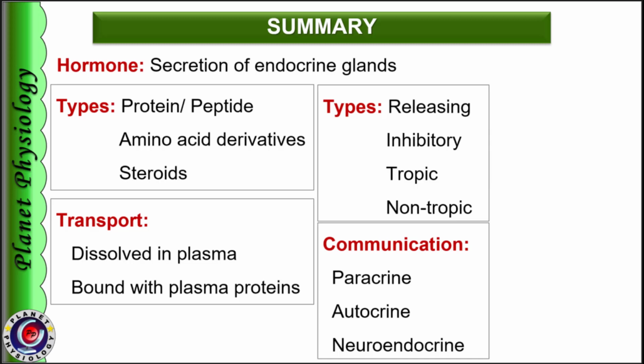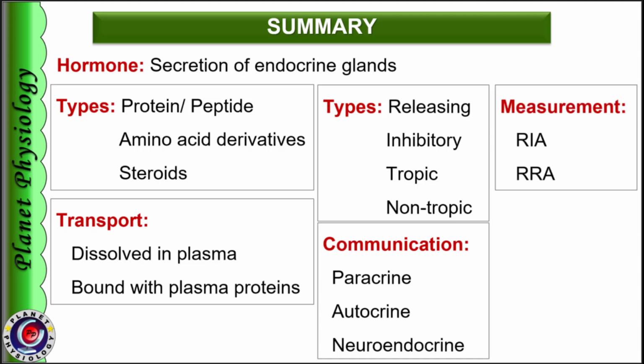Apart from classic endocrine communication, local hormones act on the nearby tissues by paracrine mode and also on the parent cells themselves by autocrine mode. Secretion of neuroendocrine cells is called neurohormone, and the hormone levels are measured by radioimmunoassay or radioreceptor assay, and measurement of free form is preferred over total hormones.